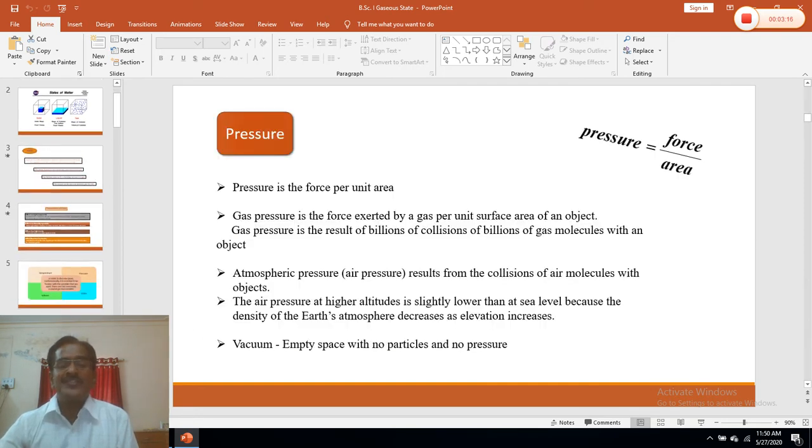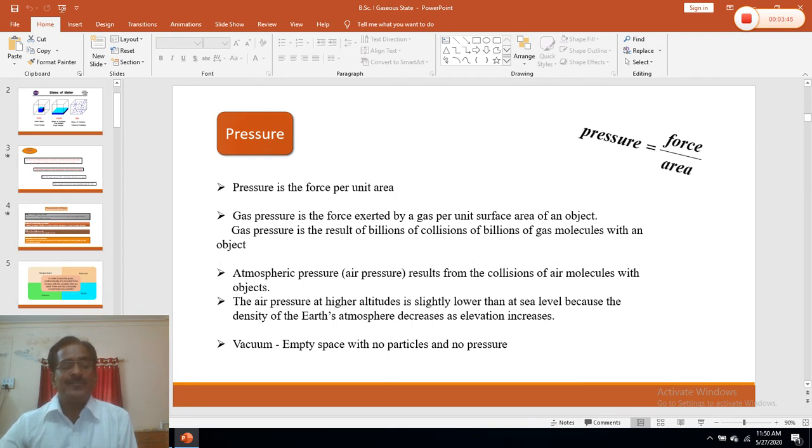Now, if we consider the first variable characteristic property, it is pressure. So what is pressure? The gas, which consists of a large number of molecules, is colliding with each other. So the number of collisions on the walls of the container per unit time is nothing but gas pressure. Similarly, there is the atmospheric pressure, which is the pressure exerted by the air. So the pressure is nothing but force divided by area.